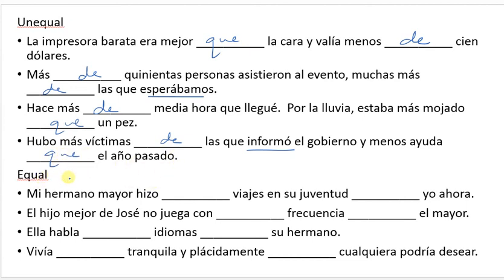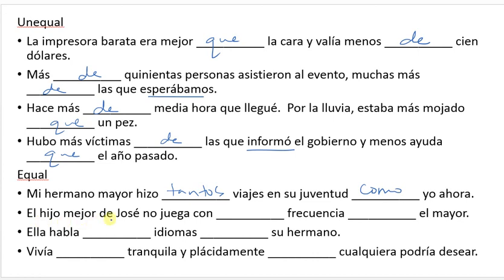Okay, equal comparisons. Here we're going to decide whether we're going to use tan, tanto como, or tantos, tantas como. Mi hermano mayor hizo something viajes en su juventud. Viajes is a noun, and it is a plural masculine noun, so I'm going to say tantos. And then it's always como, with tan or tantos or whatever, it's always como. So, mi hermano mayor hizo tantos viajes en su juventud como yo ahora.